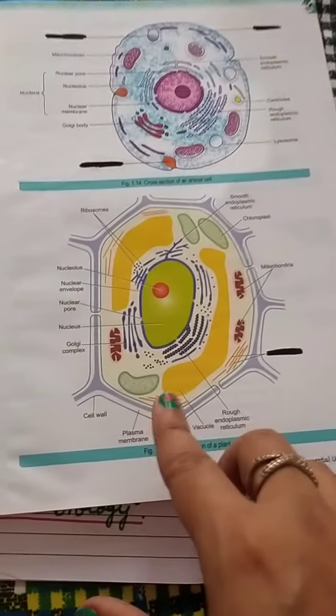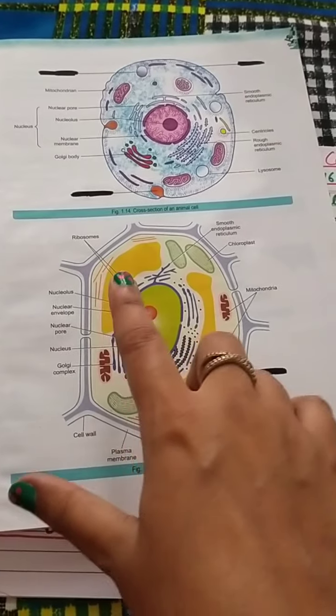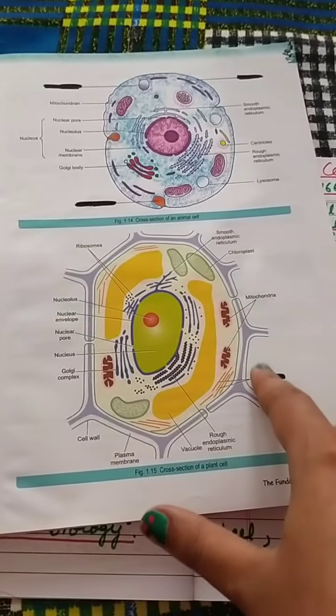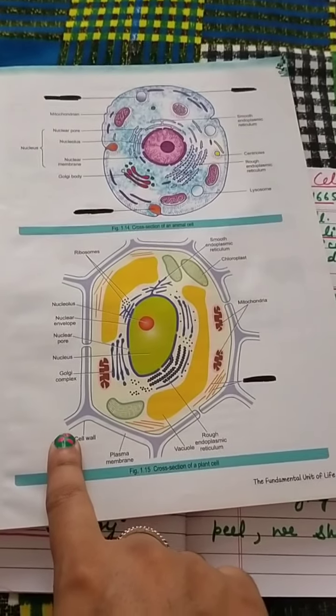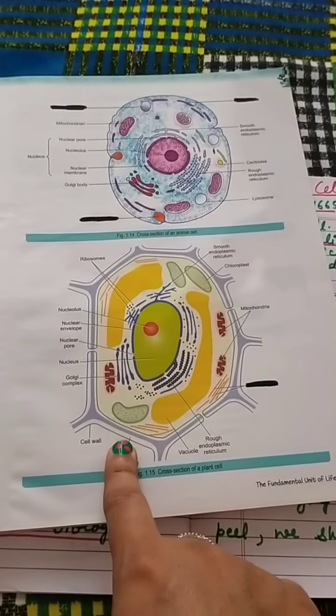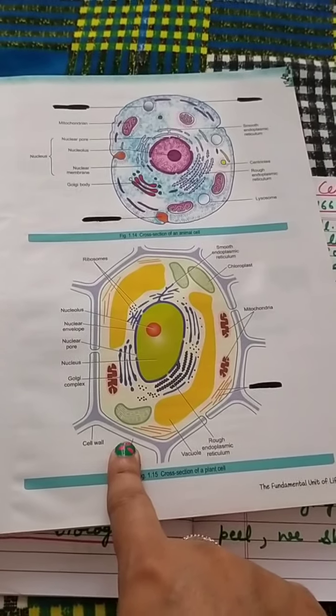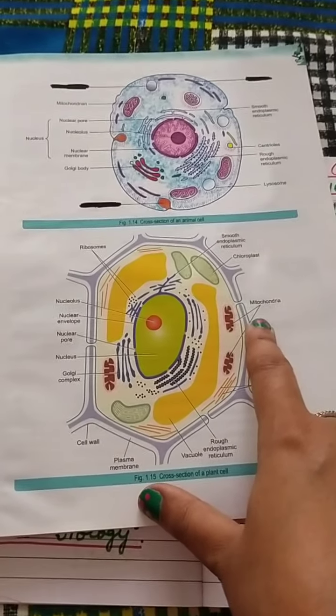And after that, about the plant cell. In plant cell, you can see the outer covering that has the cell wall. It is a protective wall. Cell wall is rigid, and it is made up of complex sugar. And it also has the chloroplast.